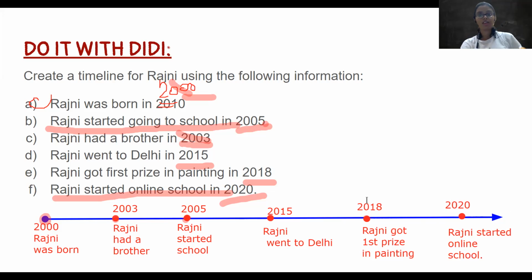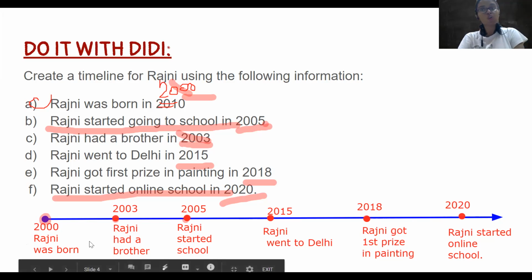So there was some information given. हमने देखा कि सबसे पहले कौन सा information आता है, उसके बाद कौन सा आता है, उसके बाद कौन सा आता है. So we arranged the information like that, and based on the information we created a timeline for Rajni. सबसे पहले 2000, then 2003, then 2005, then 2015, then 2018, then 2020. We wrote the years and we also wrote the important information about every year.